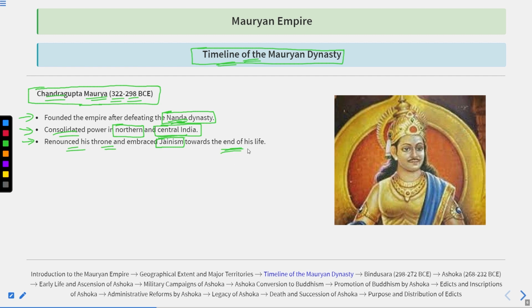Remember, I told you one of the important centers of the Mauryan Empire was Savanagiri, located in the state of Karnataka. In his later life, he went to Savanagiri with some Jain monks, and there he died. So remember this thing.